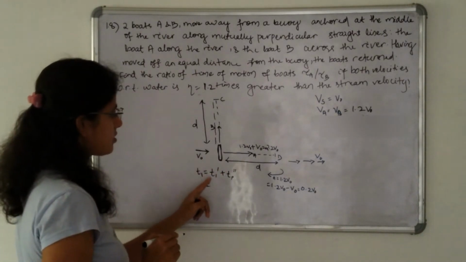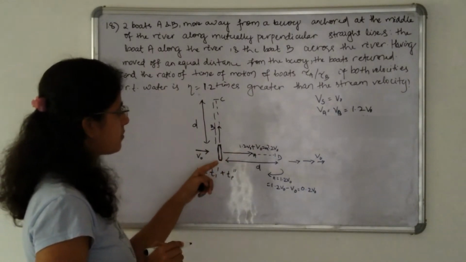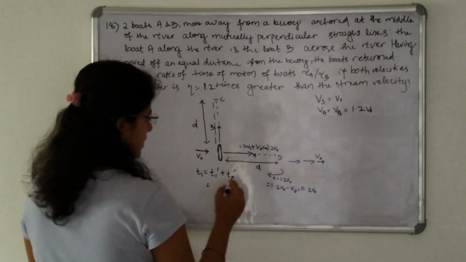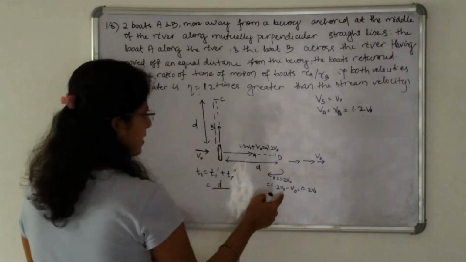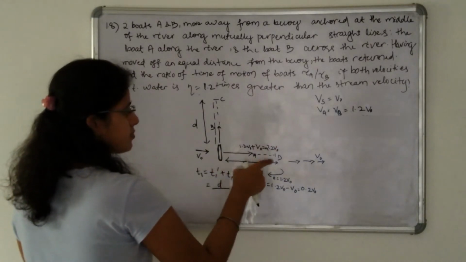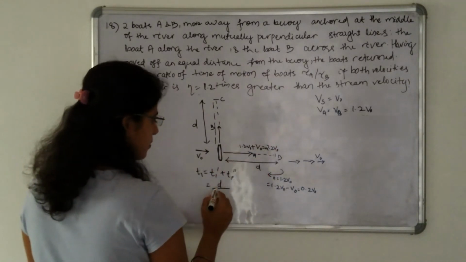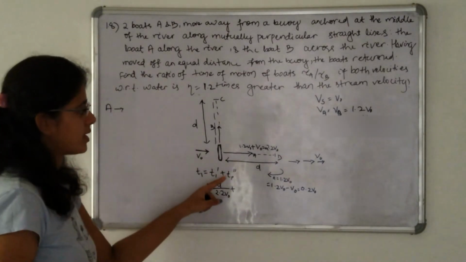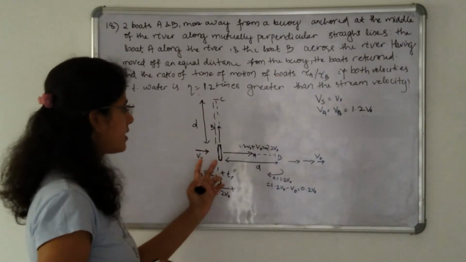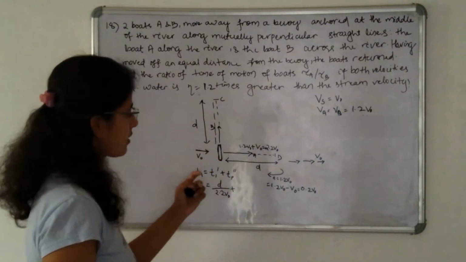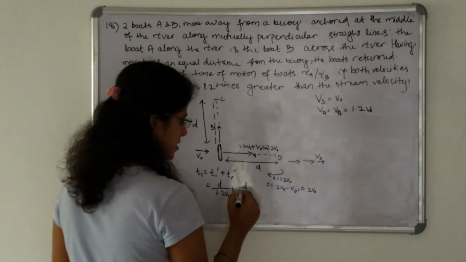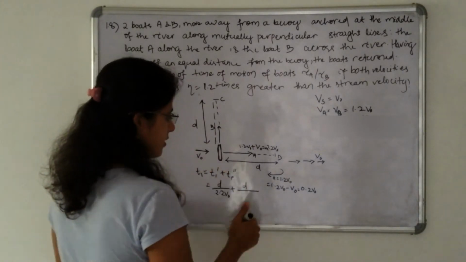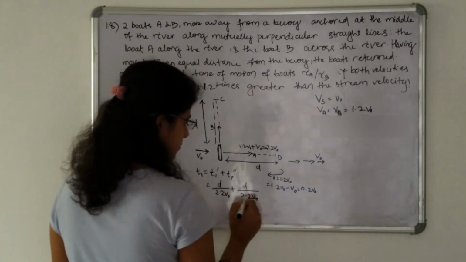So T1 dash is the time in which the boat A moved from the buoy to reach the point D. So it is distance, that is D, divided by the resultant velocity with which the boat A is moving in this direction, that is 2.2 V naught, plus T1 double dash is the time in which the boat A is returning and reaches the buoy. Okay, so it is the distance which is the same, that is D, divided by the resultant velocity with which A is moving in this direction, that is 0.2 V naught.